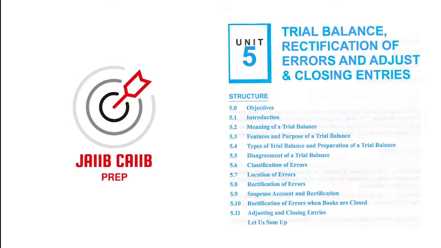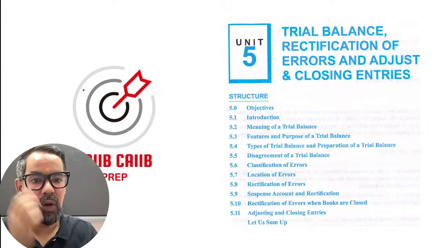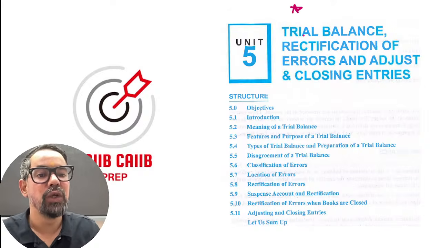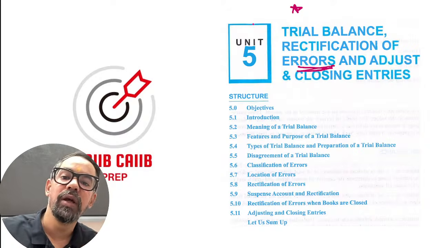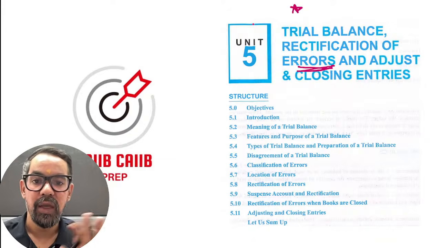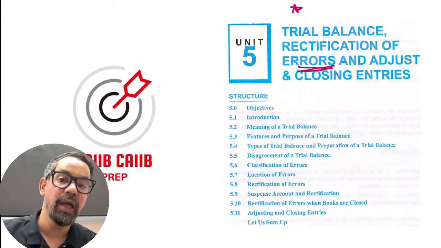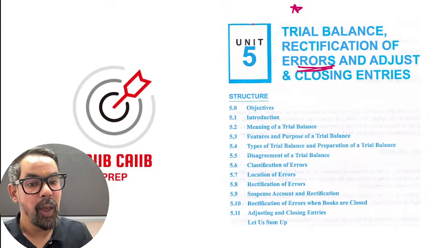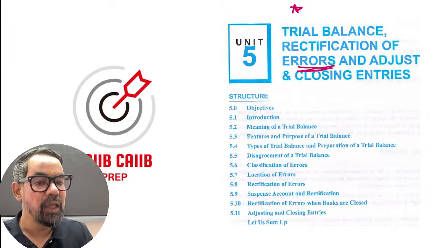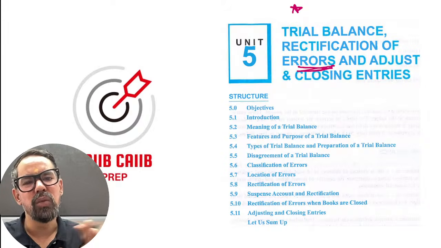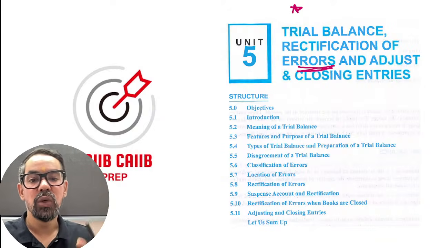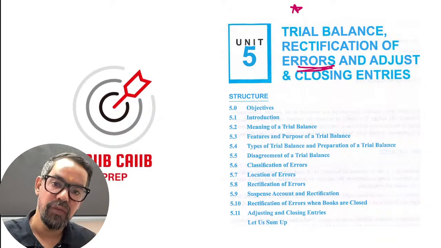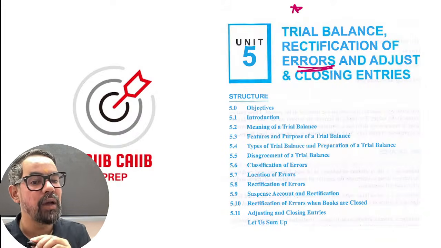Now the next unit, unit number 5, is all about trial balance and rectification of errors. Okay? The error part is very important. And in November, for the very first time in my experience, they didn't ask any question around the errors. I don't know what they are planning, but there are high chances this time you can expect questions. In November, mostly the question was around rectification, like the accountant did this wrong entry, so which account will get debited and credited at the time of rectification.